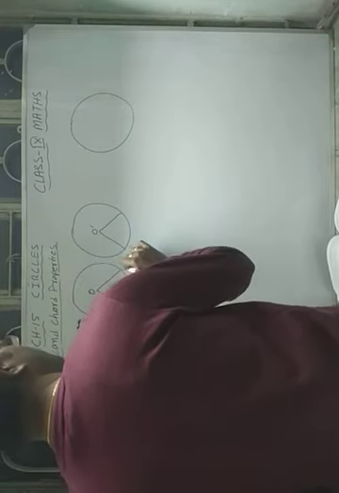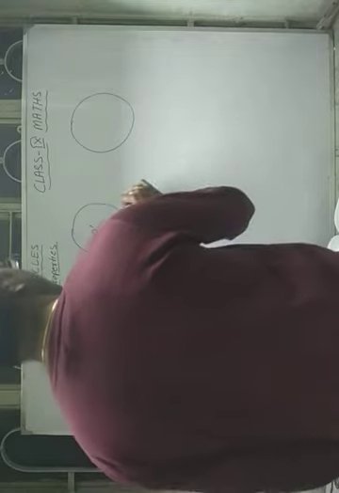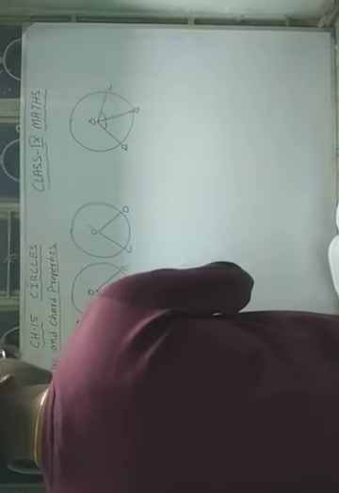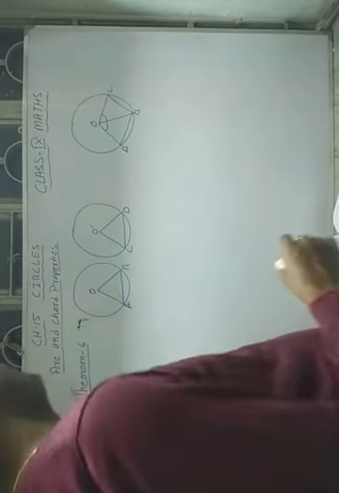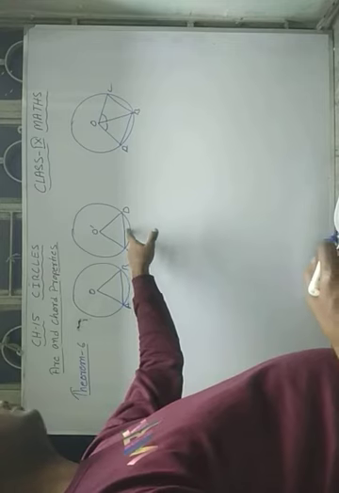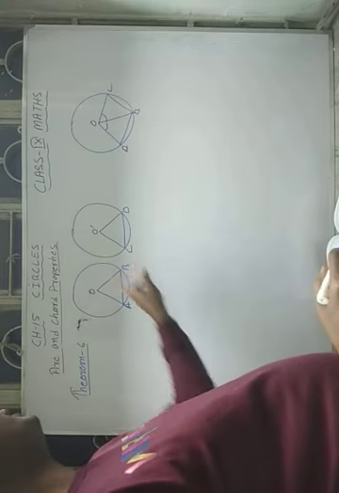Here you take A, B, and here you take C and D. Here also, if you take O as a center, and again take the two sectors, A, B, C, and join the chords, join the points AB and CD. Here also you can join AB and BC. What is said here is, if these chords are equal, then they cut equal arcs.